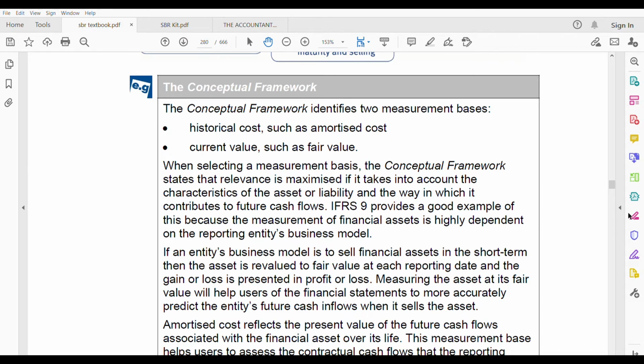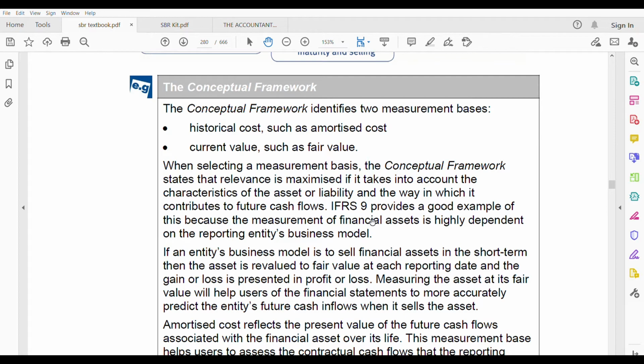We always have to see whether it is consistent with the conceptual framework's measurement basis or not. Conceptual framework says historical cost and we can measure at current value. Historical cost in this case is amortized cost and current value is the fair value.